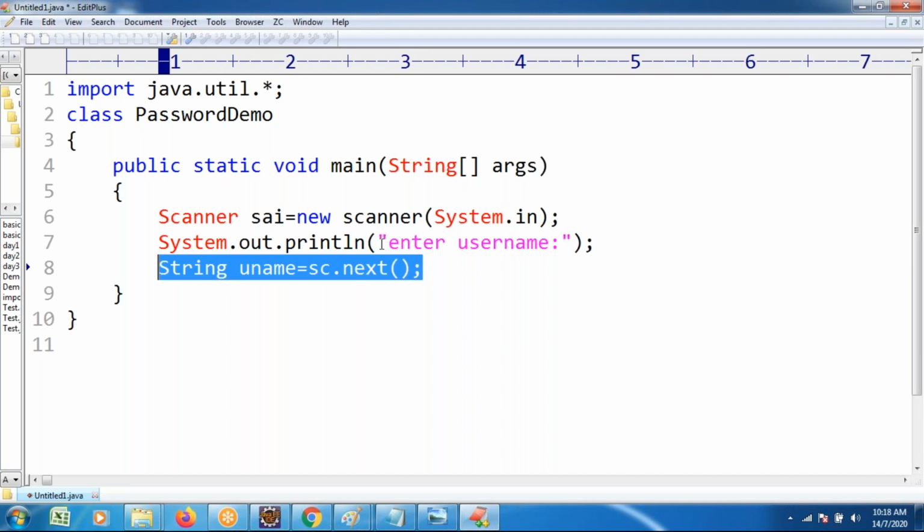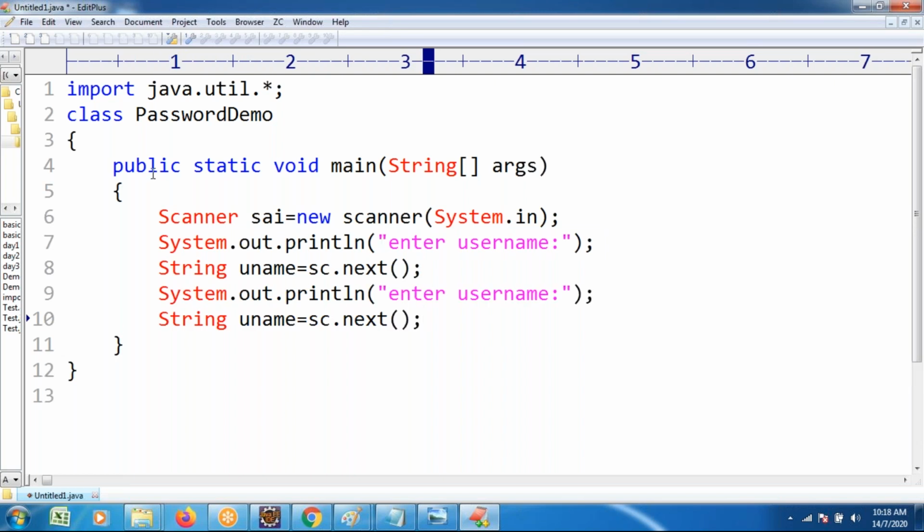One more thing, it's asking me to enter the username. Also, it's asking me to enter the password. Enter password. Password is also string. So String password equals sc dot next. Reading these two things is done. Just printing, System dot out dot println.